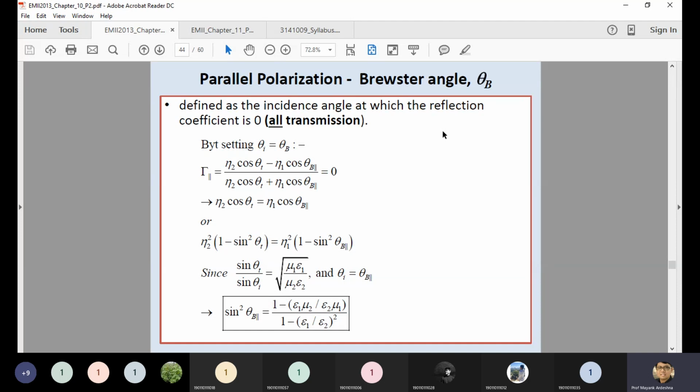Suppose you are transmitting a signal from one medium to another one. The input signal has an angle of either 30 degrees, 60 degrees, 90 degrees, or 120 degrees. Based on this, there are chances of reflection. It may be possible that at some particular angle the reflection tends to zero, but at some other angle the reflection is maximum. So Brewster angle is nothing but the incidence angle at which your reflection tends to zero. That's why they write theta equal to theta B.